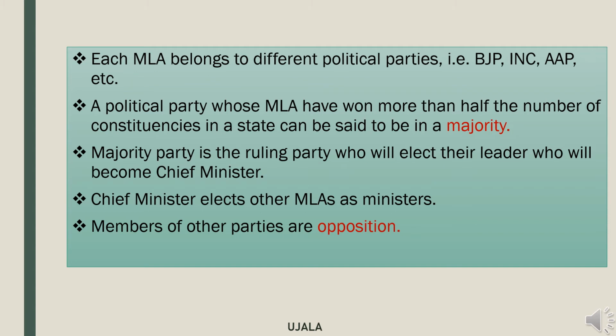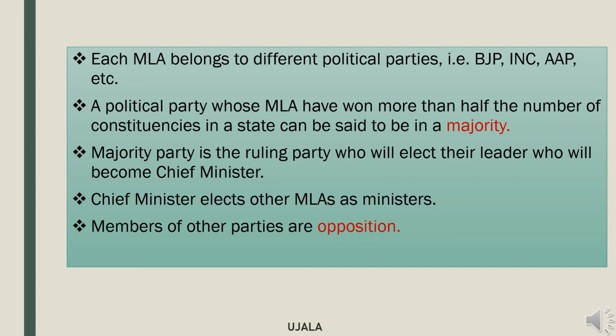In total, if in Himachal Pradesh we have 68 constituencies, and any particular party wins more than half the number of the constituencies, that party becomes the majority. A political party whose MLAs have won more than half the number of constituencies in a state is said to be in a majority, and the majority party is the ruling party, which will elect their leader who will become chief minister.